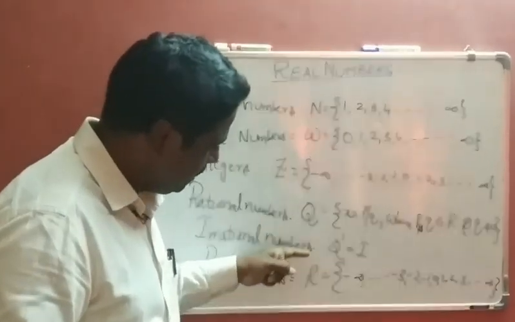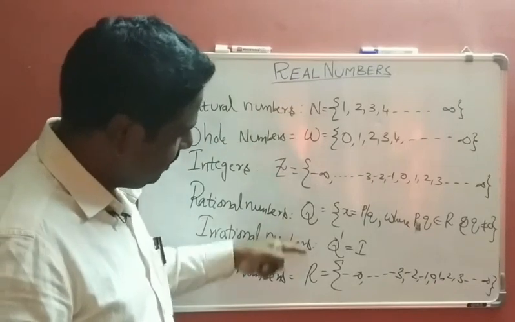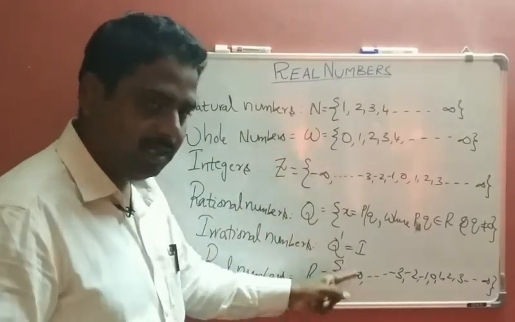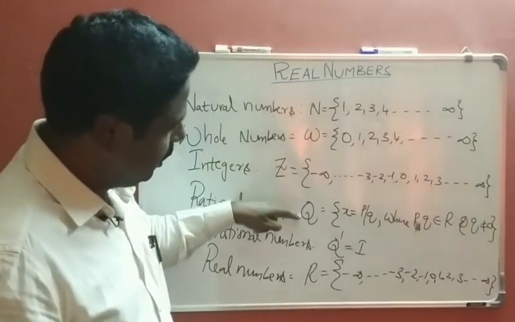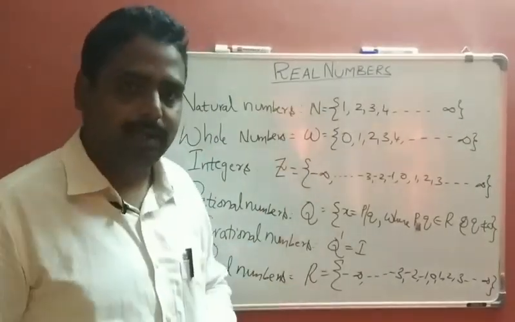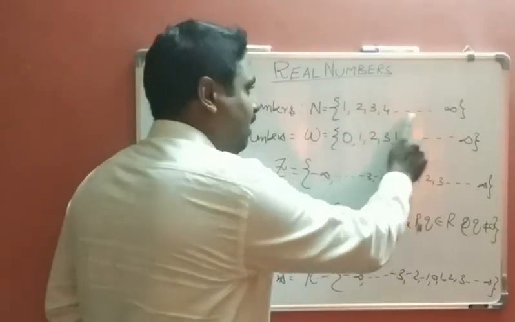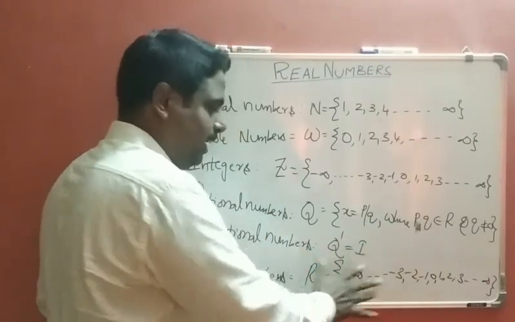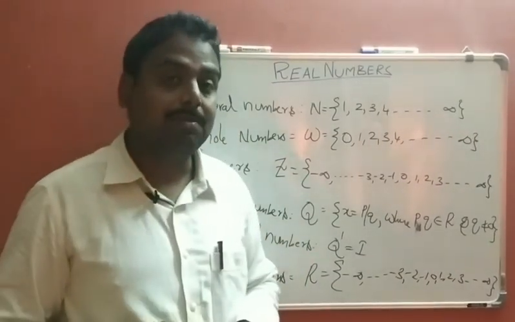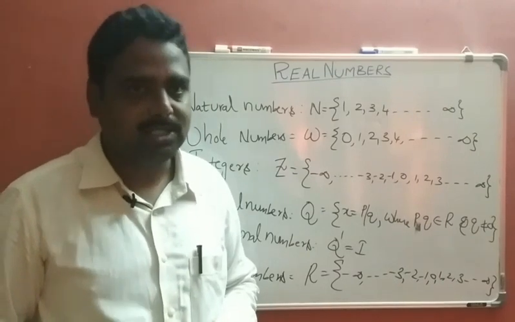But in real numbers, all the number systems written before it are included. So N, W, Z, Q, Q dash are all in real numbers. Real numbers are called the superset of all these systems. Understand?